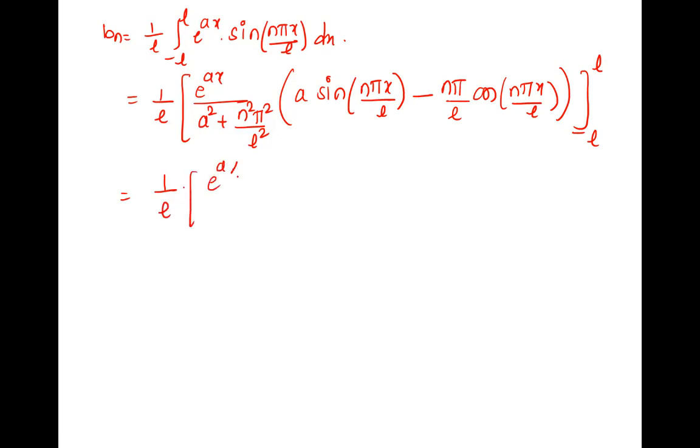E raised to x, a square L square plus n square pi square whole upon L square, and that a upon b upon c goes here, L square.